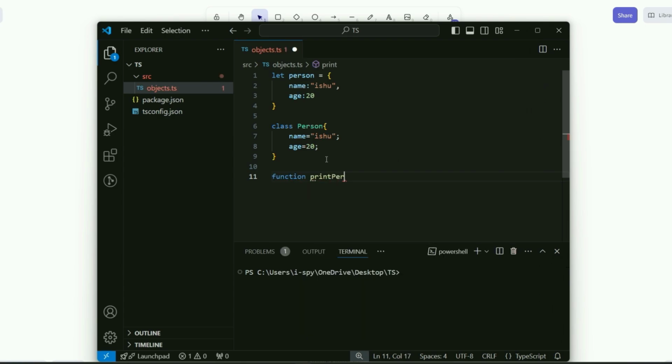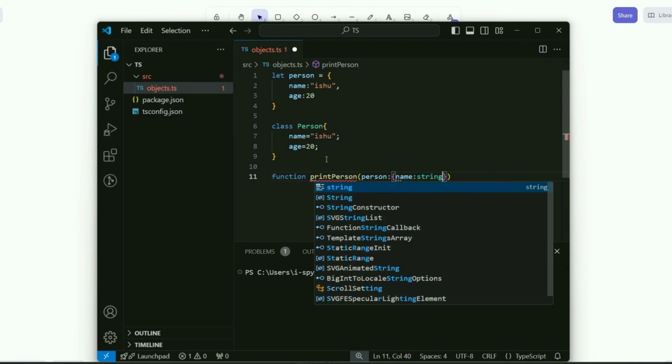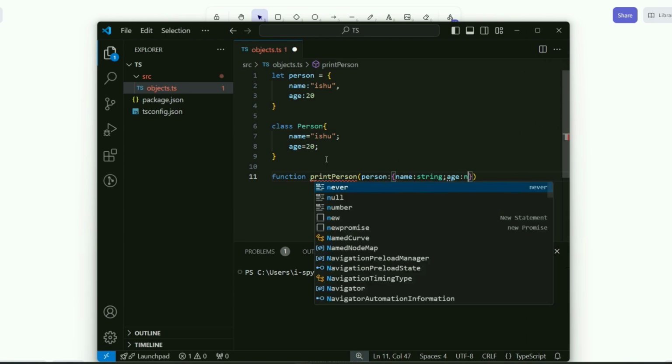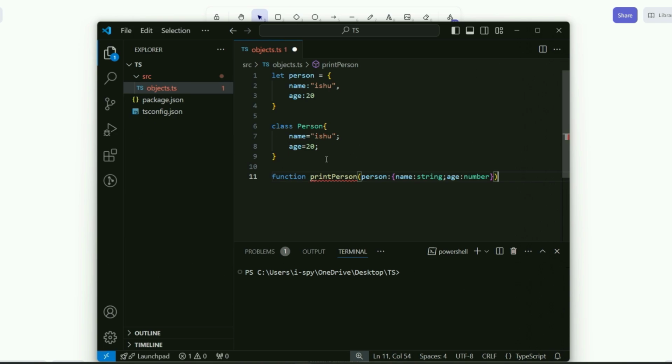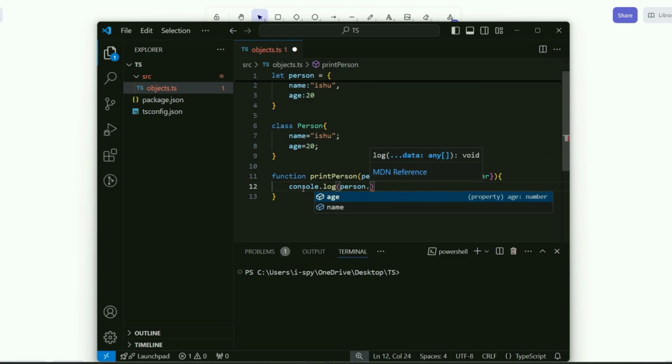Fine. Now if I create a function print person, it's gonna accept the variable person with exactly this type, name, string, age, number. Okay, and if I try to print console log, person dot age, person dot name.